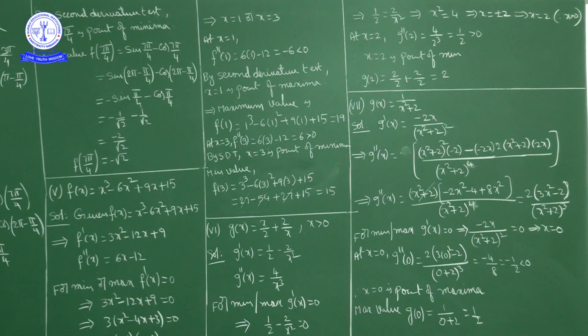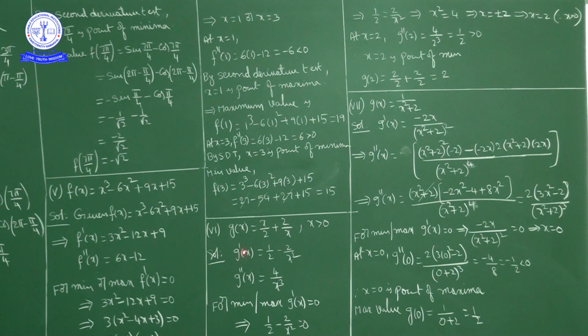Okay. Next question. g of x is equal to x by 2 plus 2 by x where x is positive. Now for this function, first of all we will find g dash of x and g double dash of x. Okay. Now g of x is x by 2 plus 2 by x where x is positive.